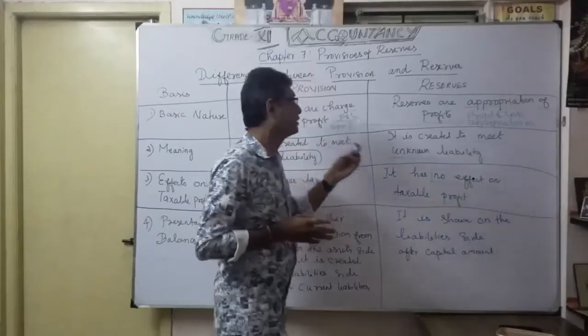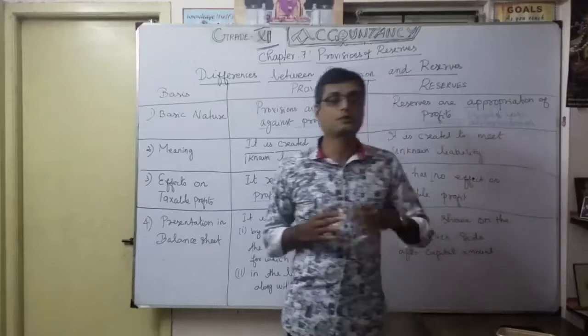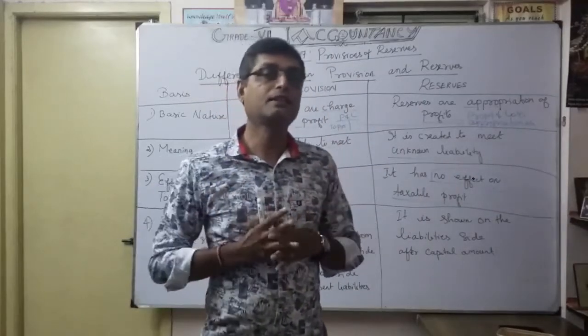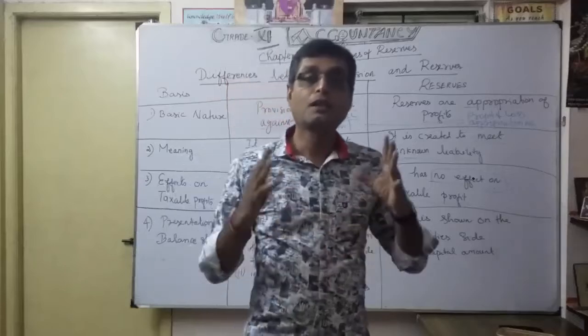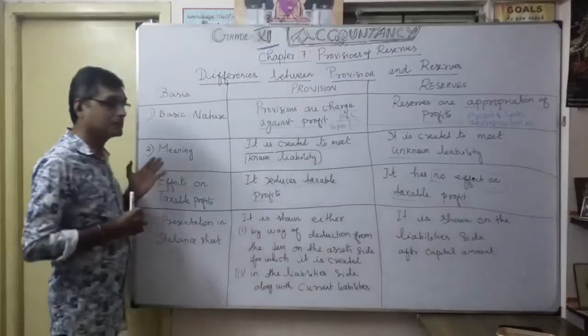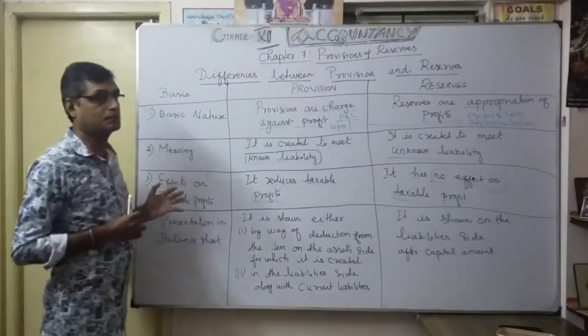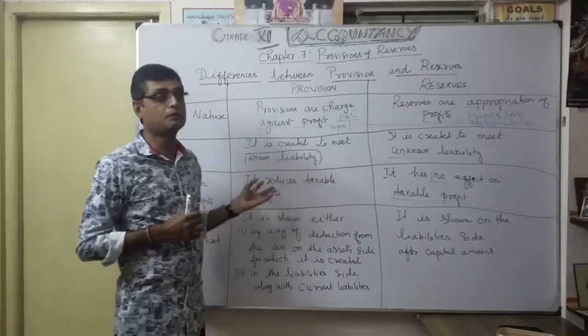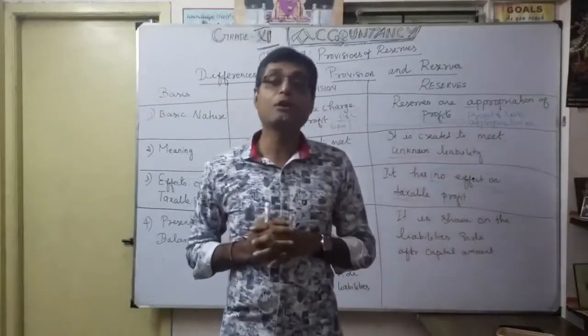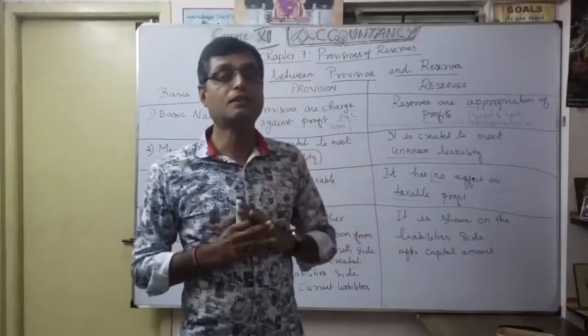Later on you want to know the difference between profit and loss account and profit and loss appropriation account. There are differences. When you study the partnership chapter, you can easily identify the meaning of profit and loss appropriation account. You understood? That is very, very important. This third one is very important. Effect on taxable profit: here it reduces taxable profit, here no effect on taxable profit. That is the very important differentiation between provision and reserves.